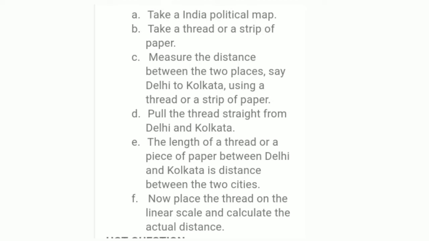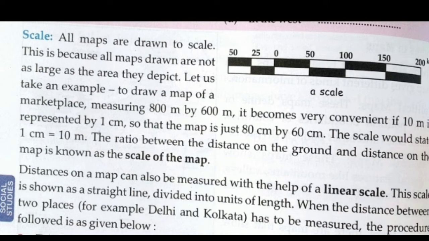Say for example, the two places are Kolkata and Assam. So you have to measure the distance between the two places, Kolkata to Assam, using that thread or the strip of paper. Number 4, the length of the thread between Kolkata and Assam is the distance between the two states. And lastly, place the thread on the linear scale and calculate the actual distance. So you understood what is the use of a linear scale? Linear scales are used to calculate the distance between two places.